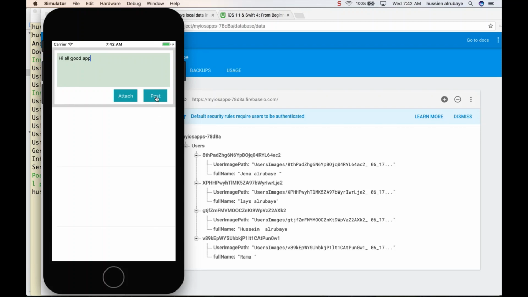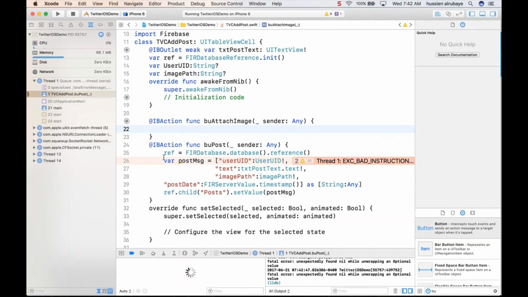So when she clicks, hopefully bam bam bam, I have some problem here in the posting. If you see what the problem is, it says found null while unwrapping optional value, because null is expected for the user UID and the image path, because both of them may be null.